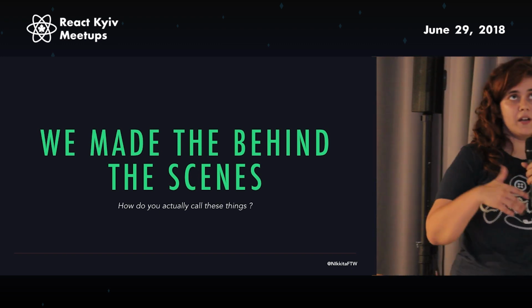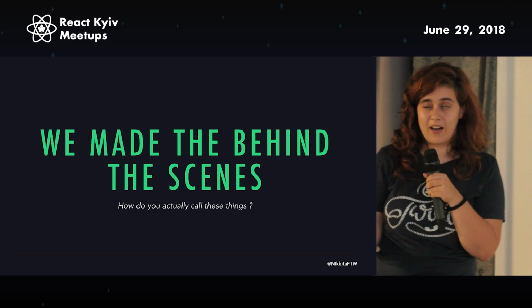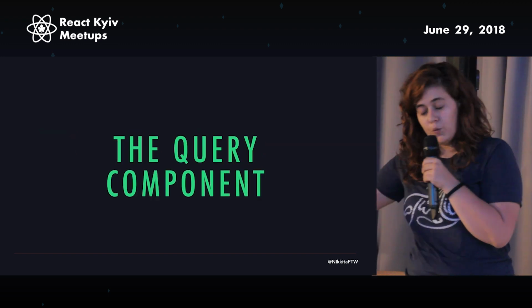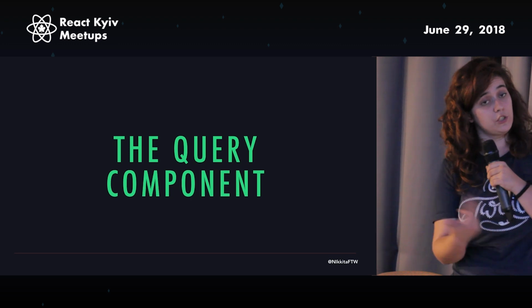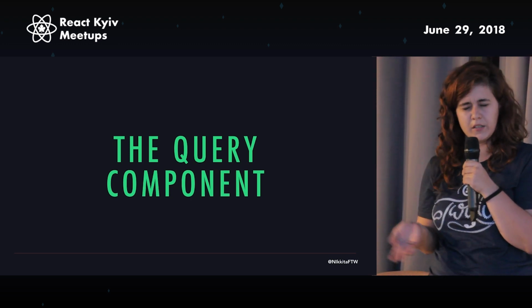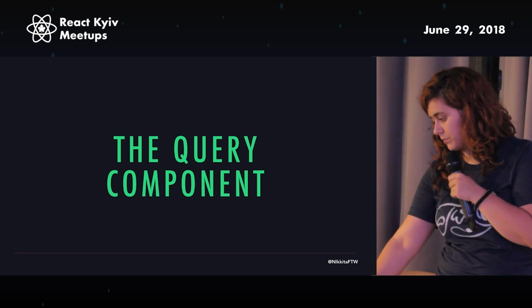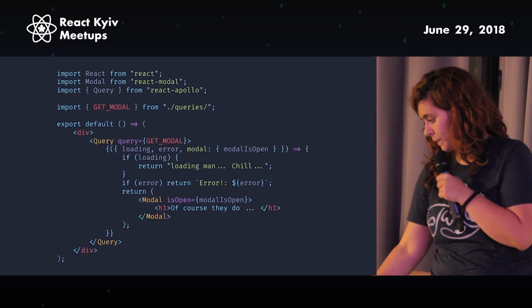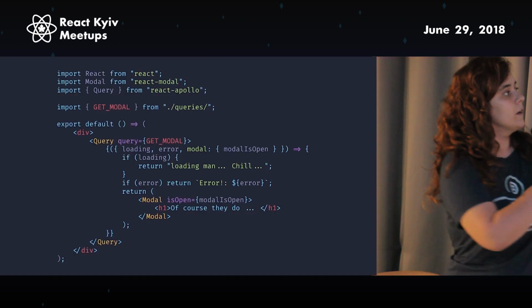Okay, so basically we made everything to get this to work, but we didn't actually make it work because we didn't actually call anything. So I'm going to talk about the Query components and the Mutation components, the new ones that have the function-as-a-child render props thing. I don't care about the names, but there's a function and it's a child of the component. So that's a lot of code.